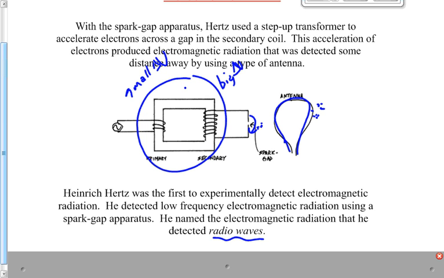Well, he didn't exactly. He didn't know what he was using, right? He didn't say, oh, I'm going to use radio waves, because radio waves weren't there, right? Nobody had called it radio waves or anything before that. He just generated some type of EMR. And the type that he produced, he named radio waves.